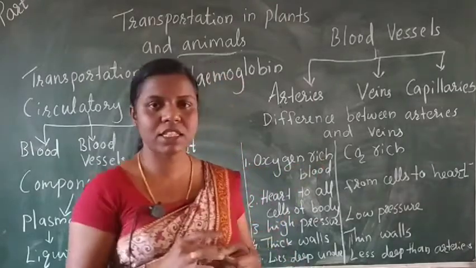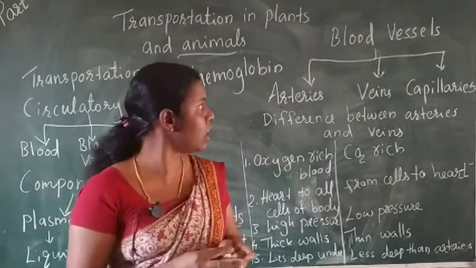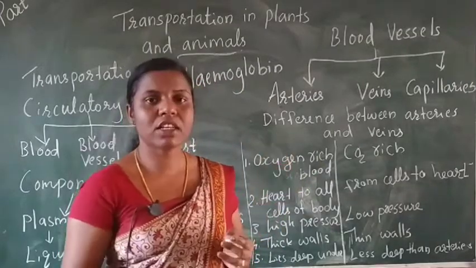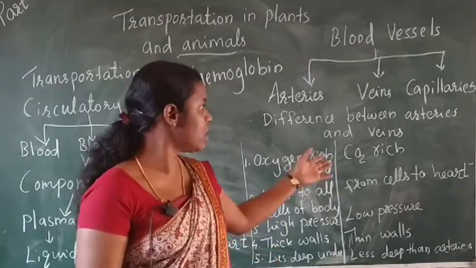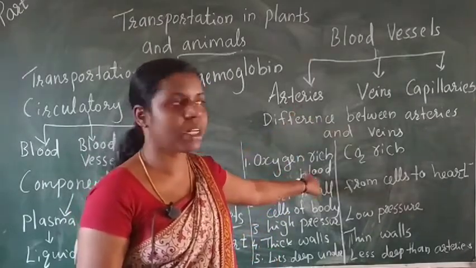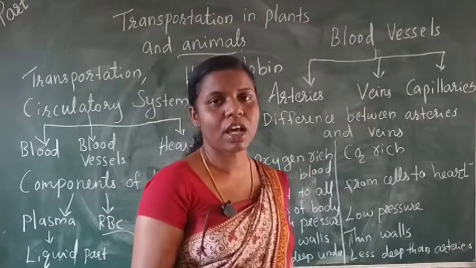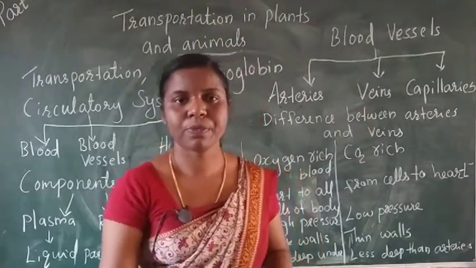Then blood vessels, which circulate the blood, contain arteries, veins and capillaries. Then the difference: arteries pass oxygen rich blood, veins pass carbon dioxide rich blood. Okay.